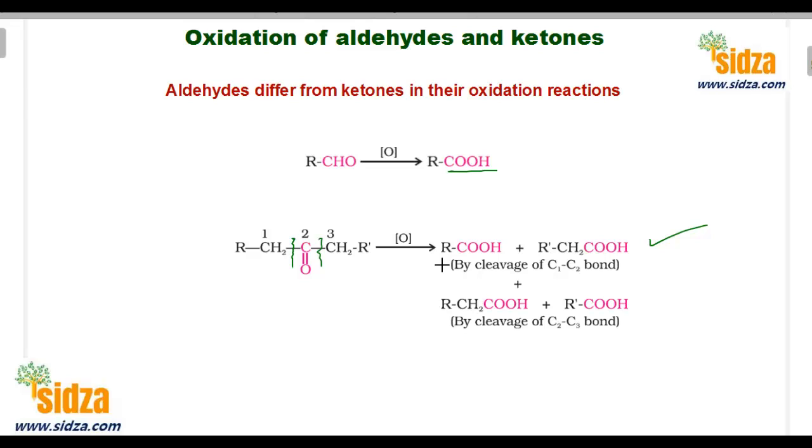Right now you simply remember that if you take a strong oxidizing agent, you can convert a ketone into carboxylic acids only with a strong oxidizing agent like potassium dichromate under drastic conditions, or KMnO4, or nitric acid. Only strong oxidizing agents can convert ketones into carboxylic acids, and aldehydes can be converted into carboxylic acids both by strong and by weak oxidizing agents. So you can use any one of them, weak or strong, but the weak will not work in the case of ketones. So let's take a few more examples here.